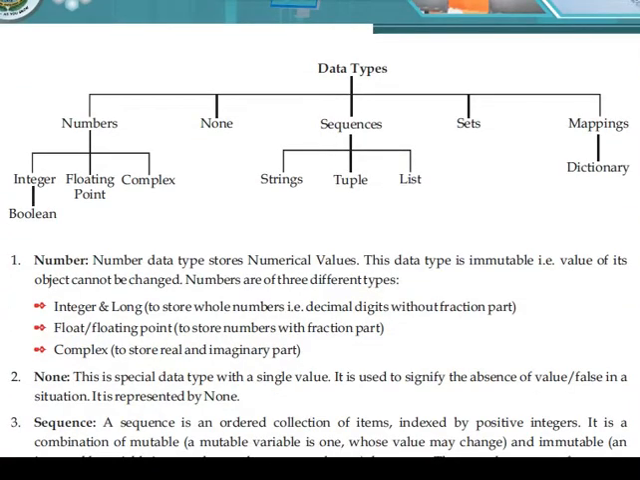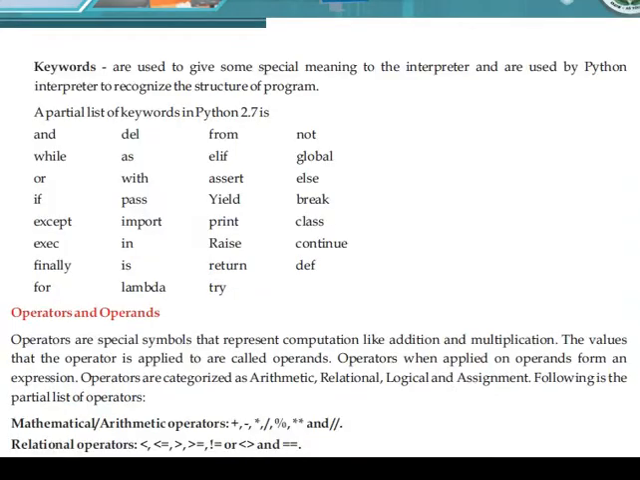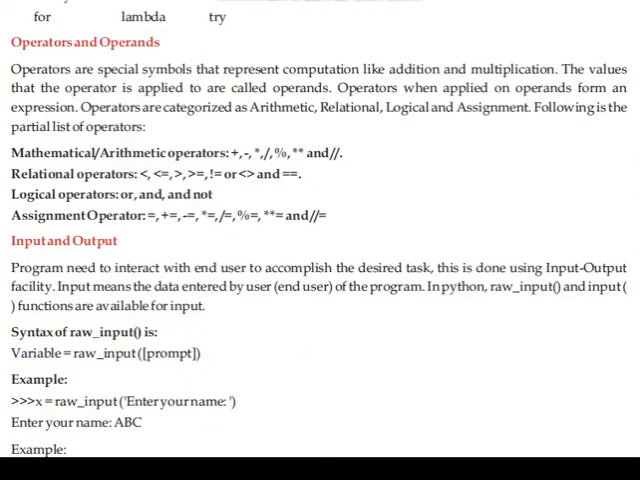So here are the things. If you remember, the data types started with numbers, none, sequence, sets, mappings, everything. In that, the data has been further classified along with functions related to it. I hope you remember all the things. They have given a small introduction about all data types.